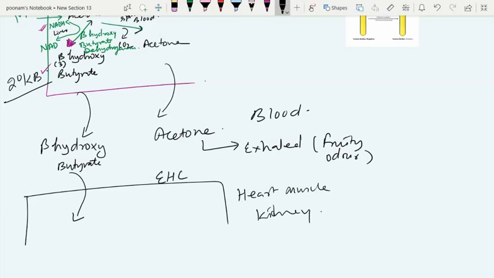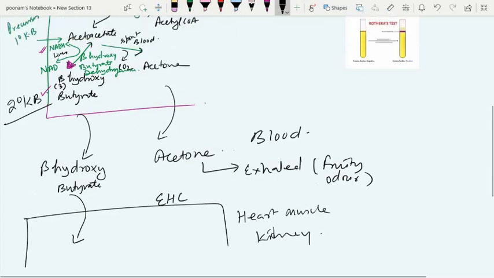You should know the liver does not use the ketone body. This is because of lack of one enzyme needed to utilize the ketone body, thiophorase. The liver does not have thiophorase. Similarly, RBC does not use the ketone body because for utilization of ketone body you need mitochondria, and RBC does not have mitochondria.